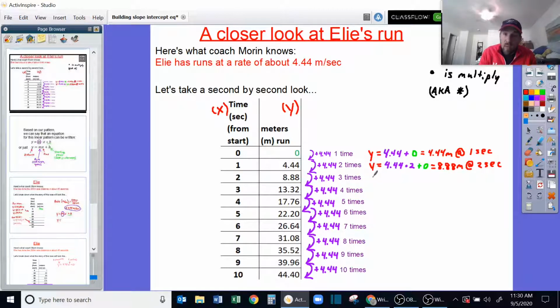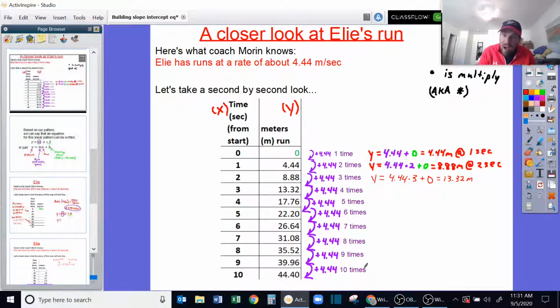13.32. Well, that would be 4.44 that we added 3 times. So if I add 4.44, add 4.44, add 4.44, what we're really adding is 4.44 times 3. We're adding 13.32 meters to our starting distance, which is 0. And so we can see that the beginnings of our calculations here are going to give us what we expect by just doing that repeated addition. Okay, so for 3 seconds.